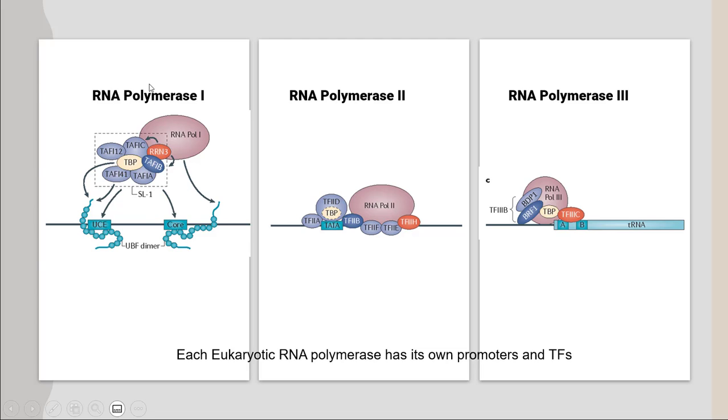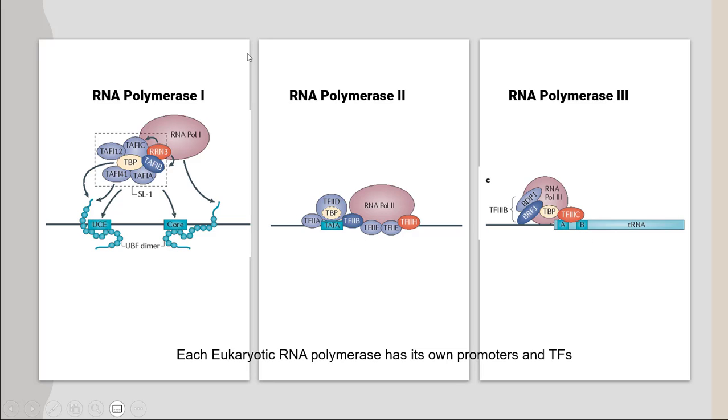Just like in the first picture, RNA polymerase 1 is going to attach itself to this UCE and core promoter site, which is called the UBF dimer. For RNA polymerase 2, the recognition site is the TATA box. For RNA polymerase 3, the recognition site is the A or B sequence.